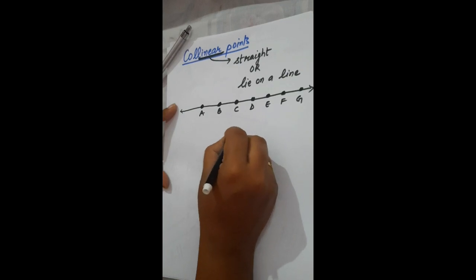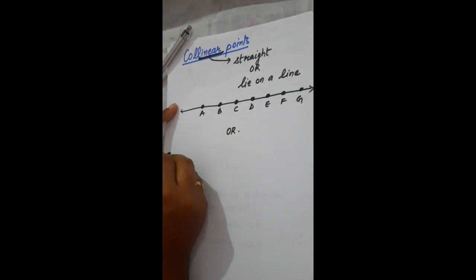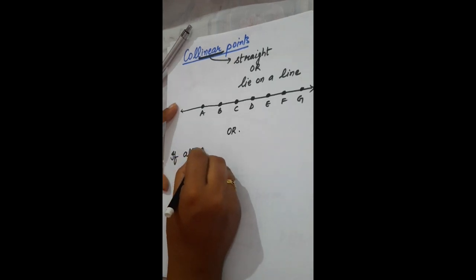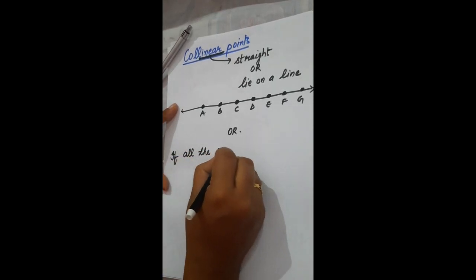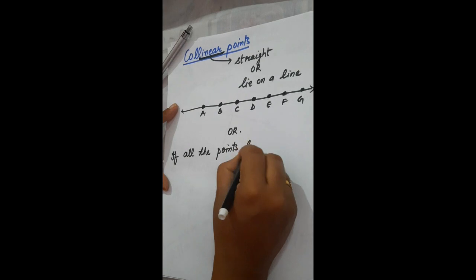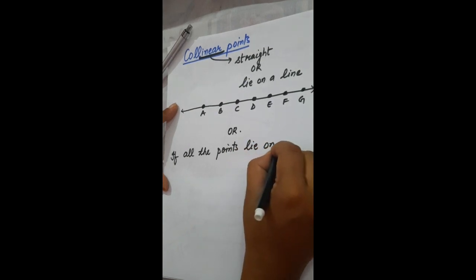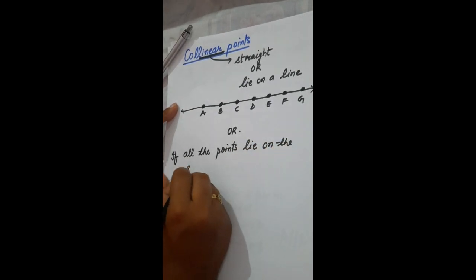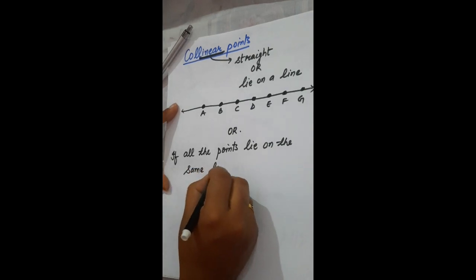Or simply I can write, if all the points lie on the same line.